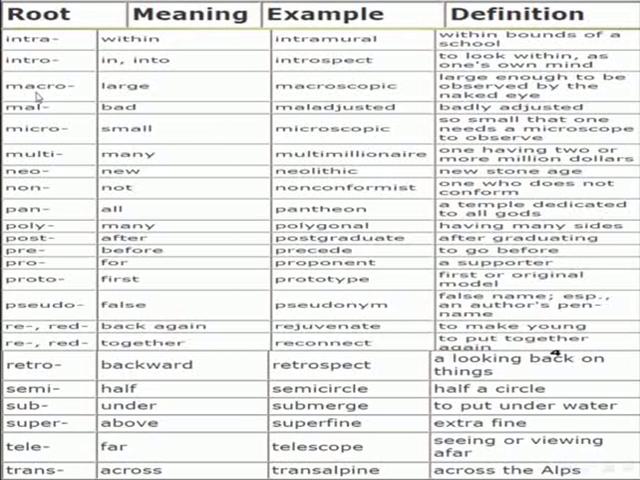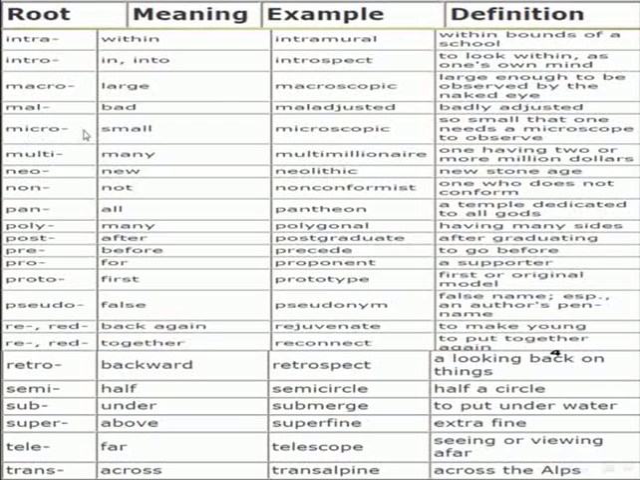Another prefix root, macro. The meaning, large. Example for this prefix root, macroscopic. Definition: large enough to be observed by the naked eye. Another prefix root: mal. It means bad. Example for the use: maladjusted. Maladjusted. Definition means badly adjusted.